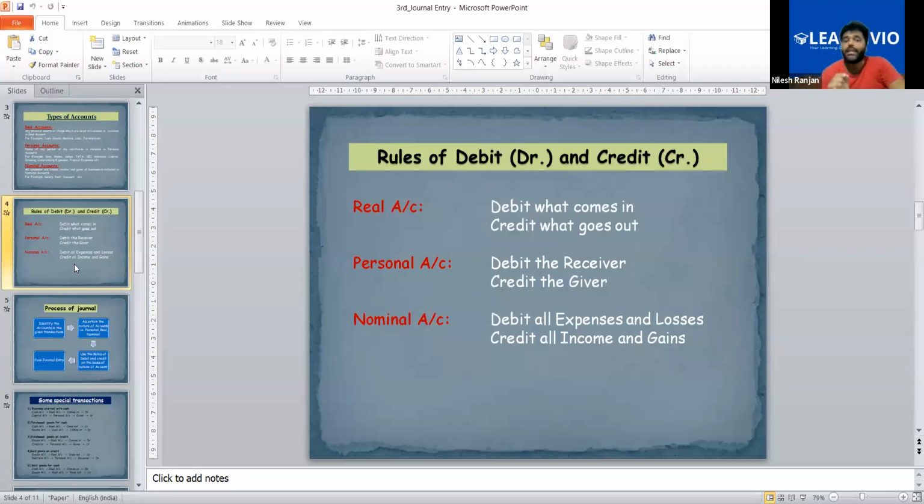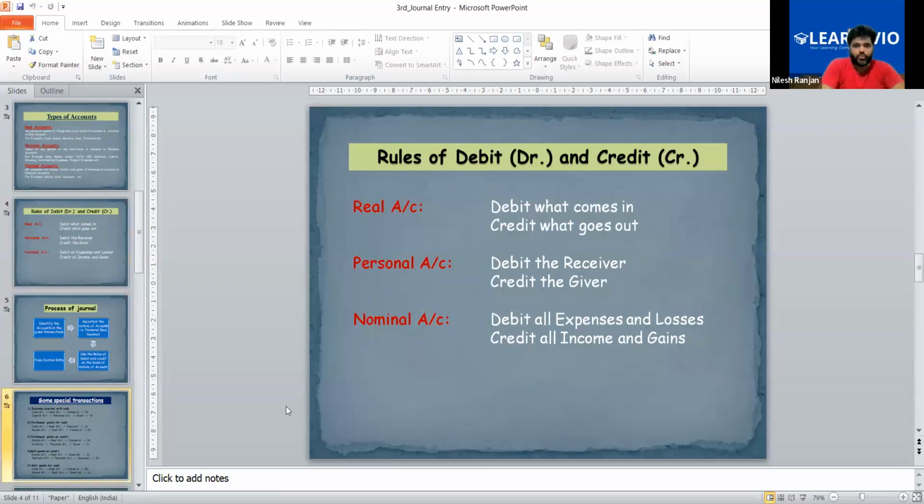So debit all expenses and losses. So you have to see that this expenses you are paying or the income you are receiving. If it is income, then it will go on the credit side. If it is expenses, then it will go on the debit side. If it is loss for you, then it is on the debit side. And if it is benefit, income for you, then it is on the credit side. Okay, so this rule will be applicable on expenses, losses, income, and gains.